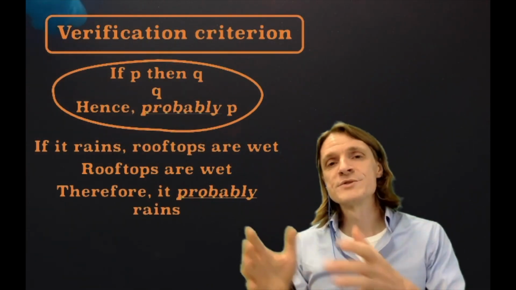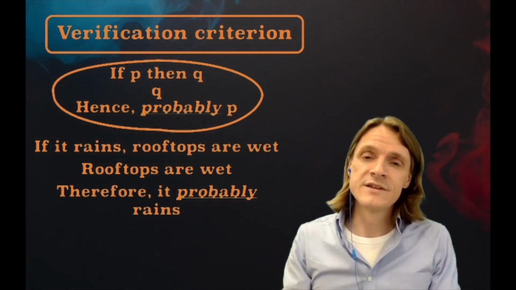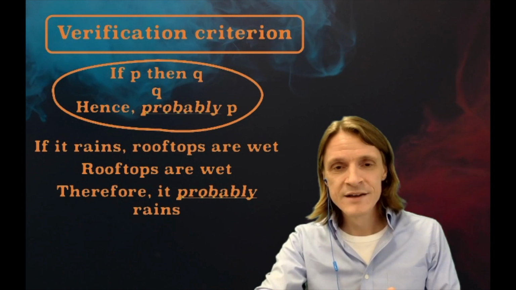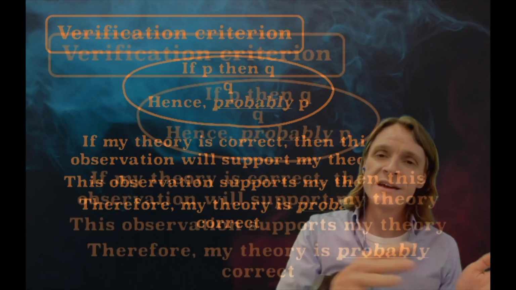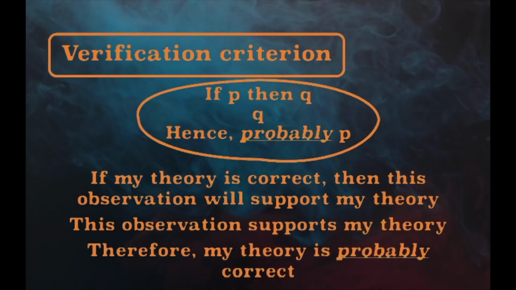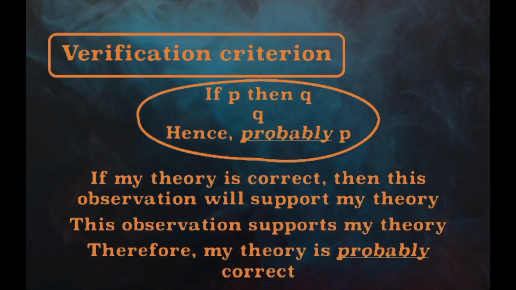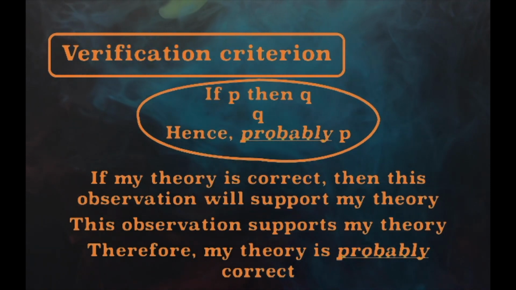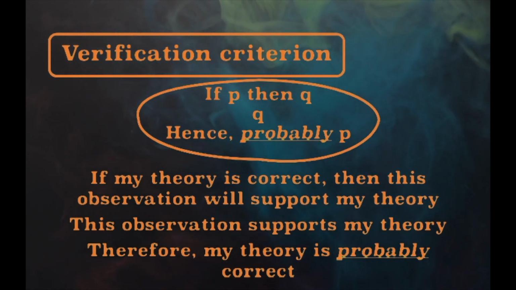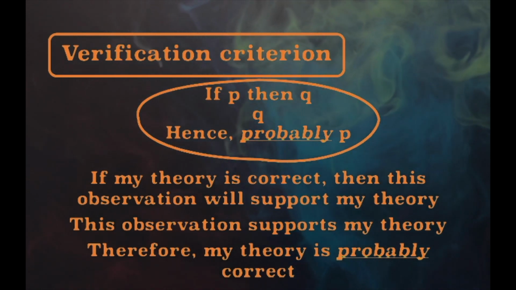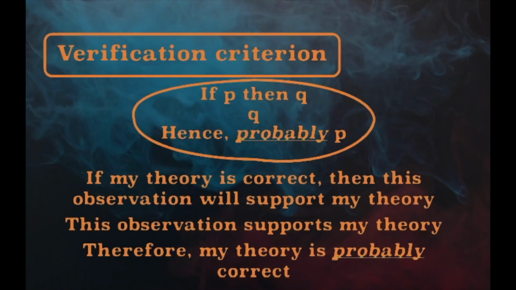If it rains, rooftops are wet. Rooftops are wet. Therefore, it probably rains. Or similarly, if my theory is correct, then this observation will support my theory. This observation supports my theory. Hence, my theory is probably correct. This shows why looking for evidence that would support your theory is a useless endeavor. If something is supported by evidence, it doesn't necessarily mean that it's science. Non-sciences are also supported with some amount of evidence, and actually, they bring it up all the time to support their claims. In a nutshell, verification is one lousy demarcation criterion.